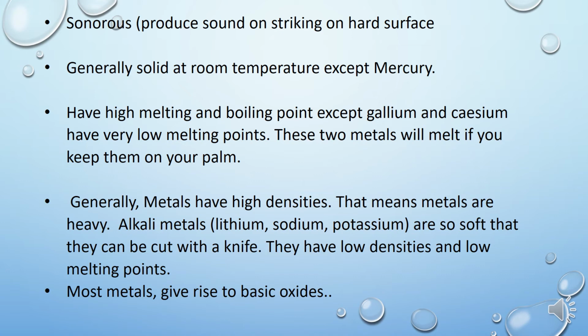Children, because they are soft in nature, their melting point is also low. They are not that rigid. They can be melted comparatively at low temperature. Generally, we can say, children, metals have quite high densities. They are rigid. They are strong. They take lots of heat, lots of temperature, to turn into liquid state. The melting point of metals is generally high. They have high densities. They are rigid.